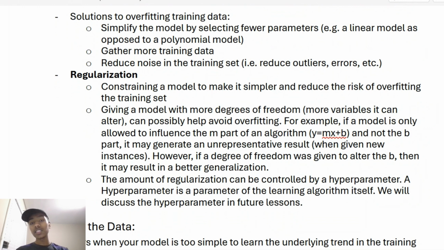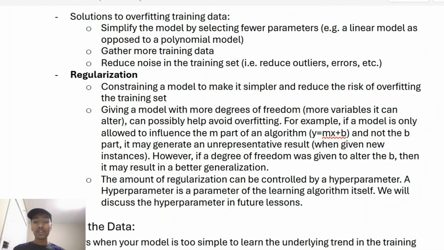We'll talk about this in the next lesson with a hyperparameter. But basically, looking at the example here, we talked about giving fewer parameters, but oftentimes we might want to give more parameters. If we give too few parameters, we might develop a linear model of a graph where we actually want a polynomial model.